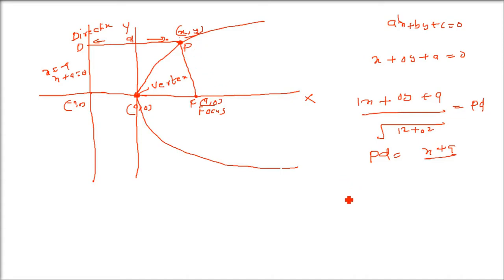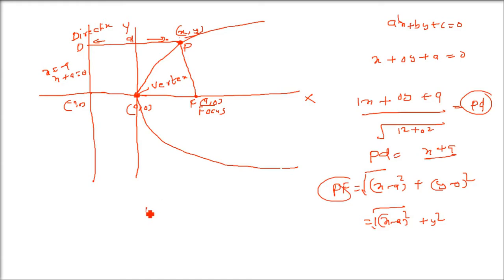We'll use the distance formula. Two points are there. So what will be PF? It is the square root of (x minus a) whole squared plus (y minus 0) whole squared. So this will be the square root of (x minus a) squared plus y squared. And PD and PF are equal for a parabola, so just equate them. That is, x plus a has to be equated with the square root of (x minus a) squared plus y squared.